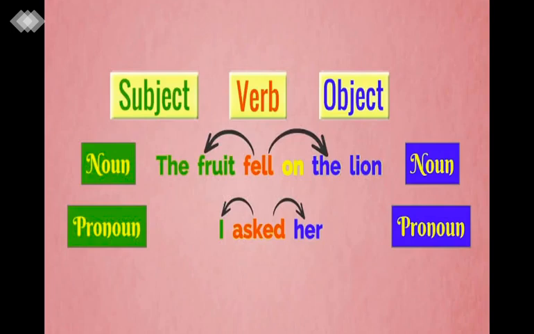So I is a subject, the verb is an action, and the action is getting applied on her. So her will be the object. Just understand one thing: in the sentence, the game is all about the verb. Because the fruit is falling down, the action is done by the fruit, and that action lands on the lion. Same in the pronoun: the action is done by I, and the verb is implemented on her, which means on the object. So don't get confused in this.